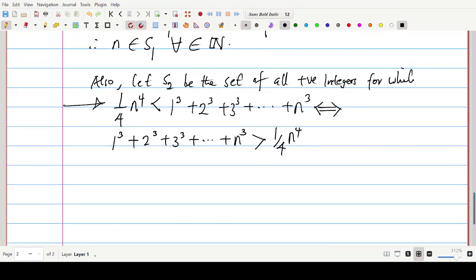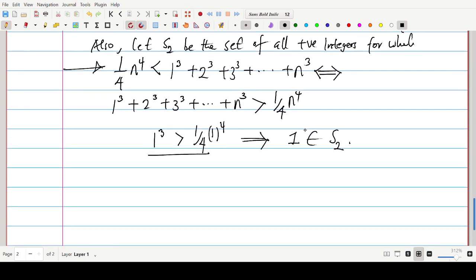Let's test whether 1 is in the set S sub 2. How do we test? On taking 1, we have that 1 to the power 3 is bigger than 1 over 4, 1 to the power 4. All right. Since this is true, it means that 1 is an element of the set S sub 2. So the next stage is to suppose that there is a k in S sub 2. In other words, we have to suppose that the statement holds true for a positive integer k.